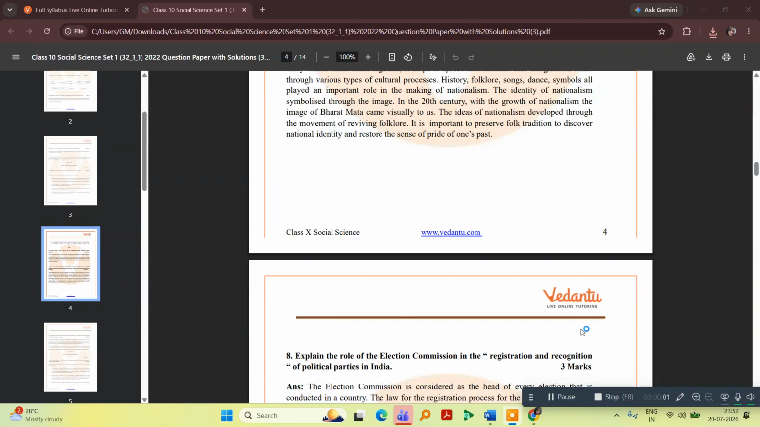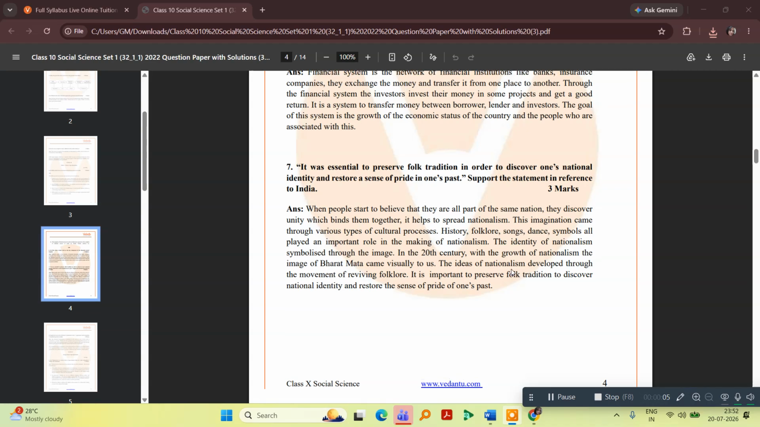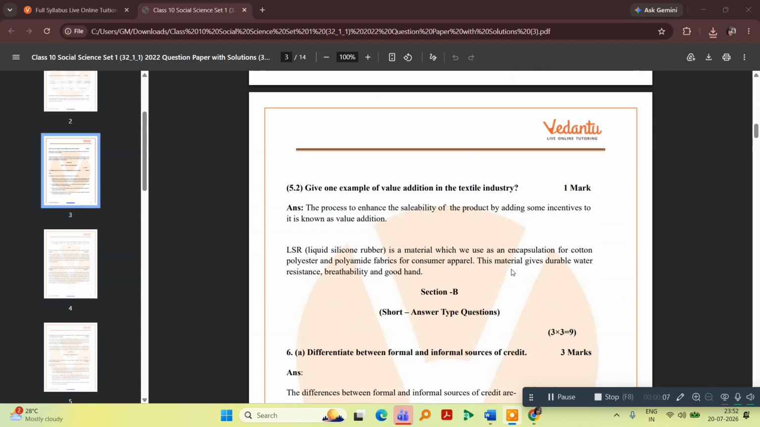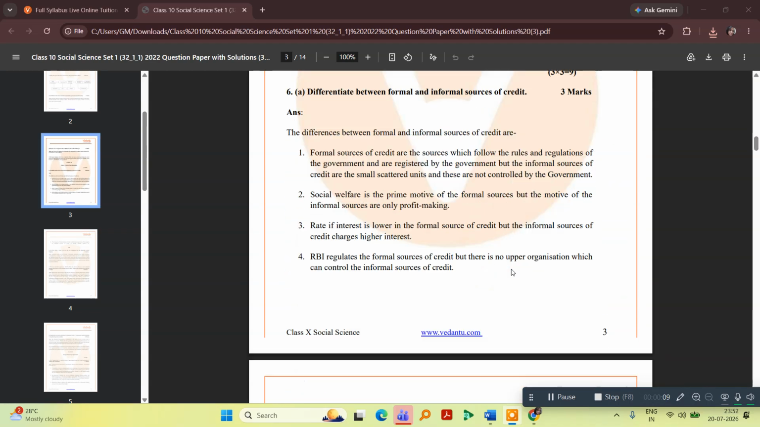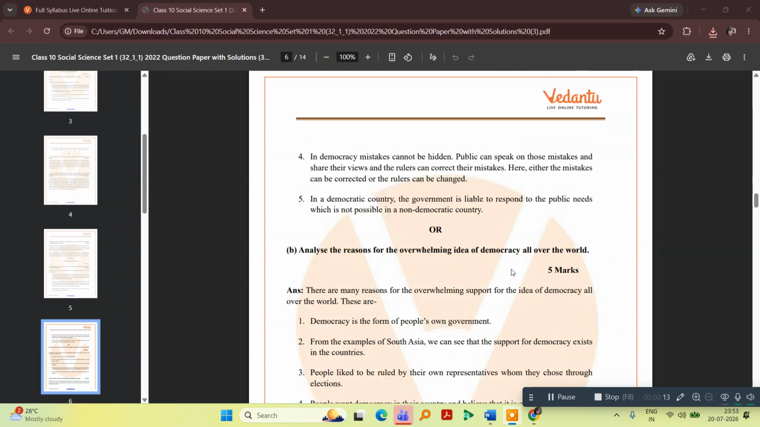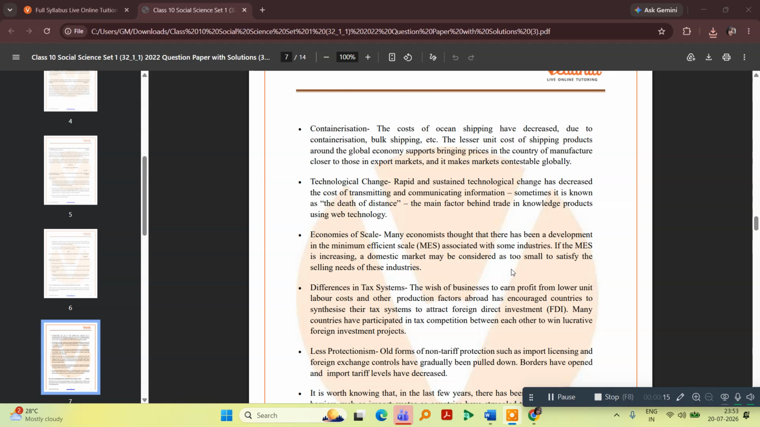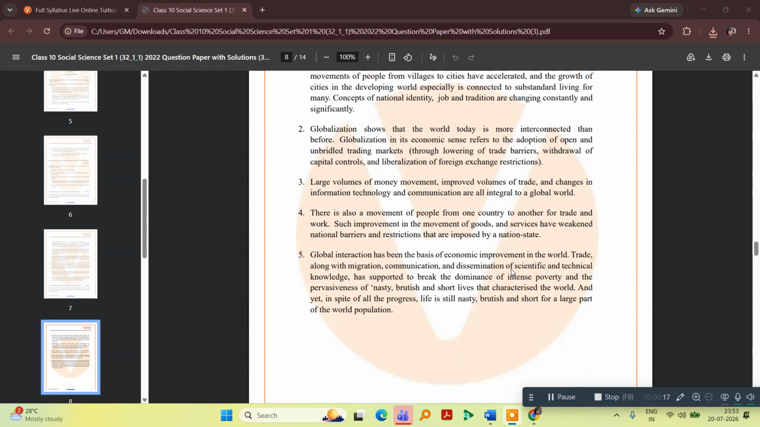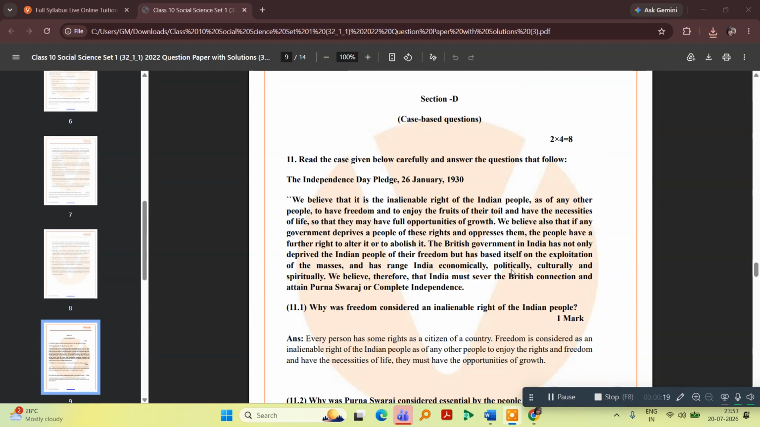Hello everyone. I'm going to discuss section D questions. These are the questions of the year 2022. Let me tell you that section D questions are case based questions. You will be given a passage. Based on the passage, you have to answer the questions. Now, read the case given carefully and answer the questions that follow.